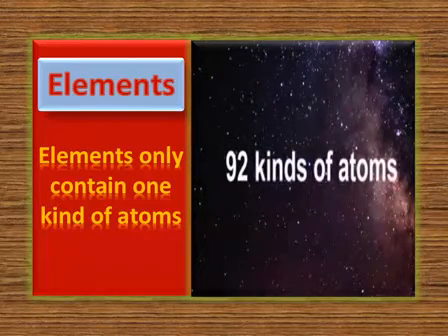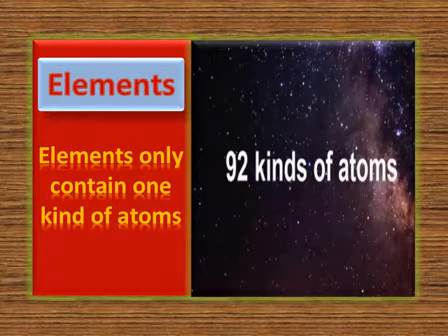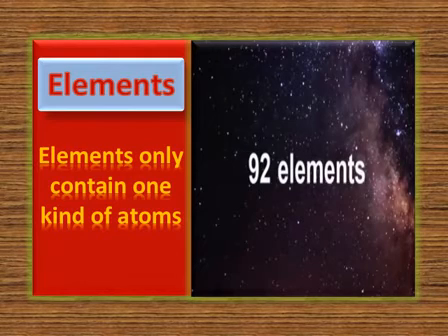So all these 92 elements have 92 kinds of atoms.